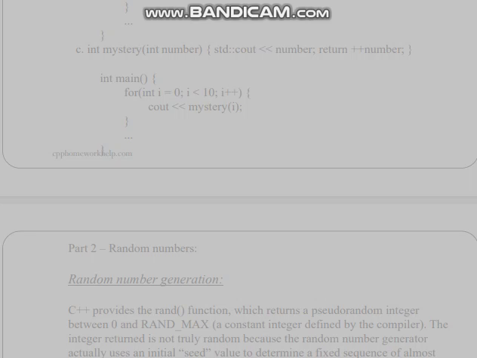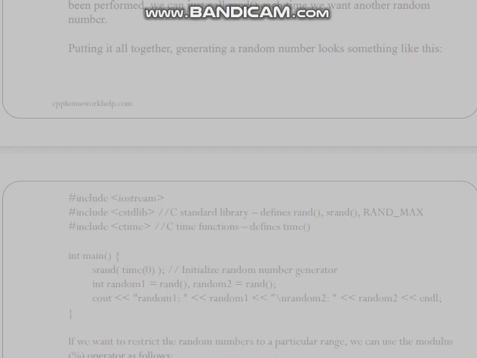To initialize the random number generator, we call the srand function with the desired seed as an argument. This only needs to be called once in the entire program. Having one-time-per-program initializer functions is not uncommon. The seed passed to the function is often the current time, which changes on each execution and is obtained via the time(0) function call. Once the initialization has been performed, we can just call rand each time we want another random number. Putting it all together, generating a random number looks something like this.